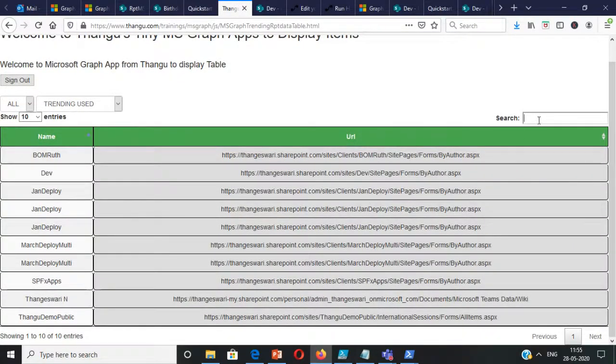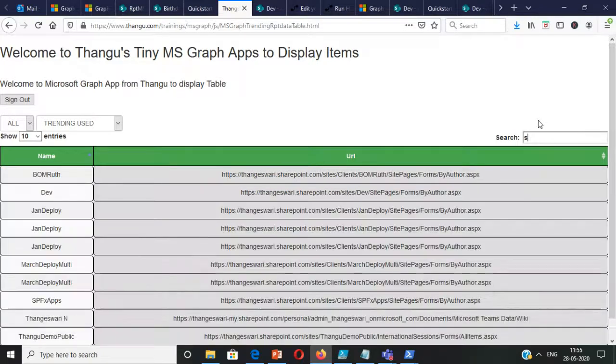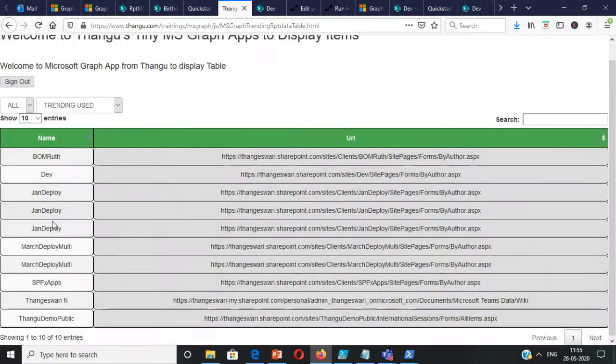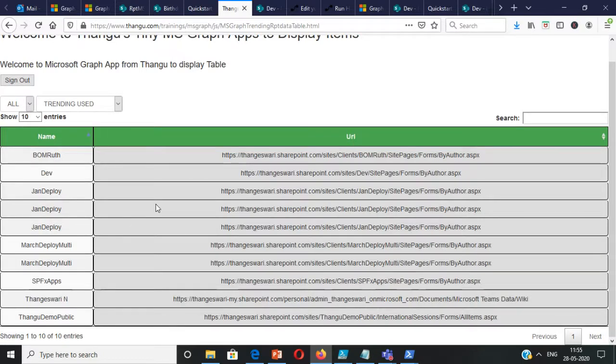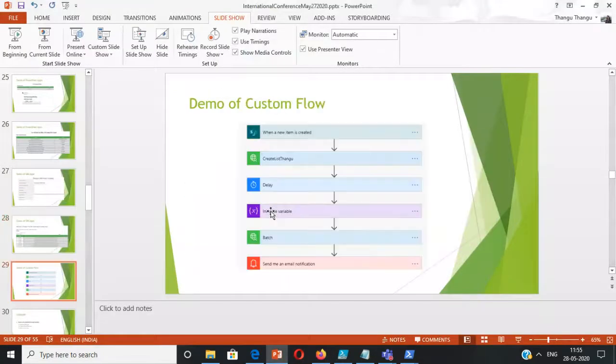Many times people like jQuery, and hence a jQuery data table where you can search for the item. I personally prefer to use vanilla JavaScript itself, but this is one of the sought after ways to display data. And if you have hundreds of items, you have the option to do pagination and also see a few items if needed. So these are the trending items. So this is the SPA app.